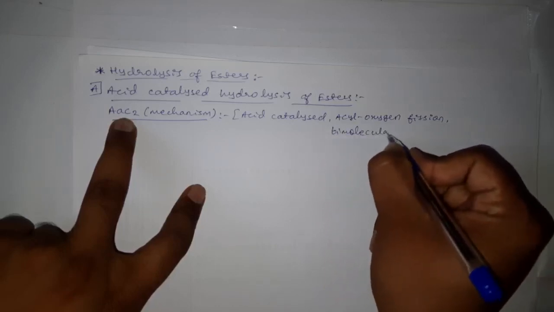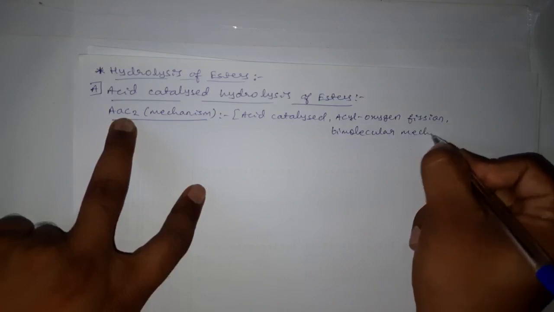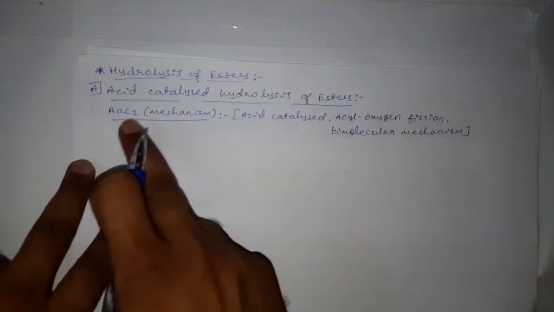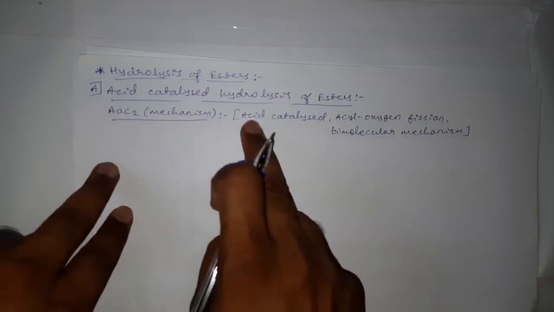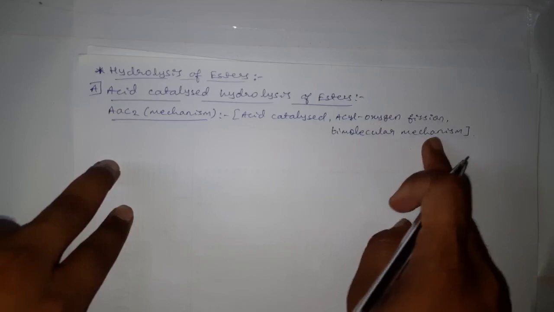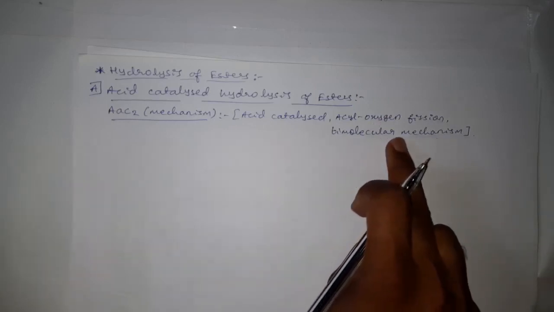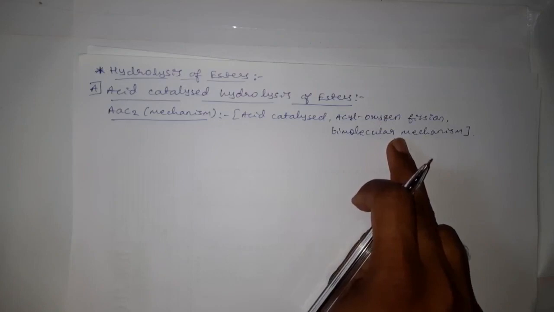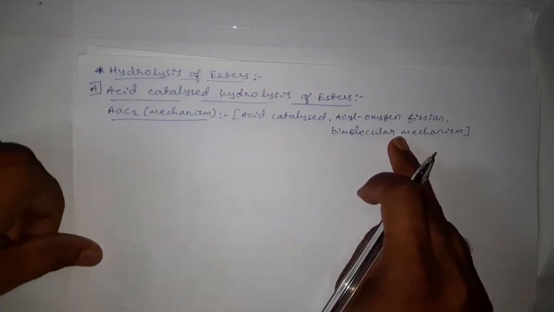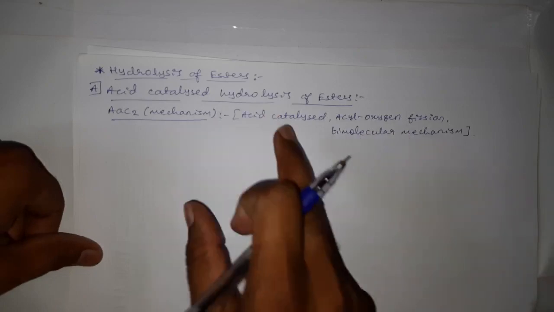bimolecular mechanism. This AAC2 mechanism means acid catalyzed acyl oxygen fission bimolecular mechanism. This is a bimolecular mechanism. Why? Because here the rate of reaction depends on both the concentration of ester as well as water.